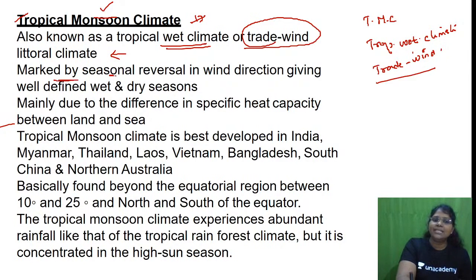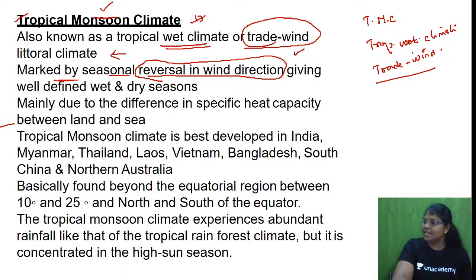It is marked by seasonal reversal in wind direction. This is the second most important key point. Reversal in wind direction giving well-defined wet and dry season. So reversal in wind direction is primarily responsible for distinct season. Second point. What is the third?